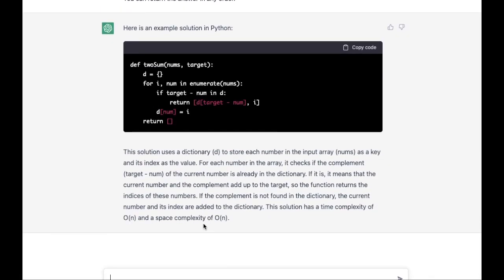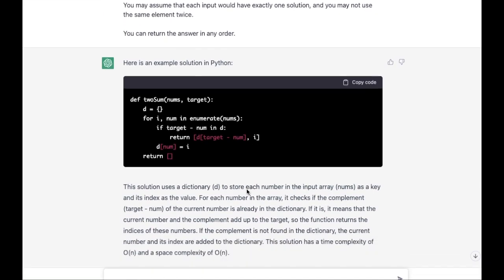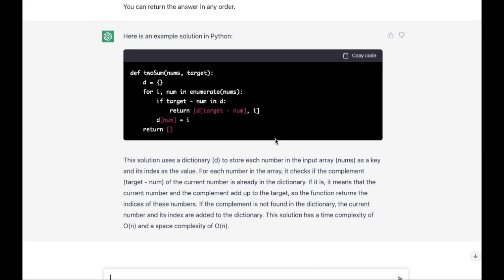The easy LeetCode problem I chose is Two Sum. Basically, we are given a target and need to find two numbers whose sum is equal to the target. The problem is easy because it says there is only one solution, which makes it linear.